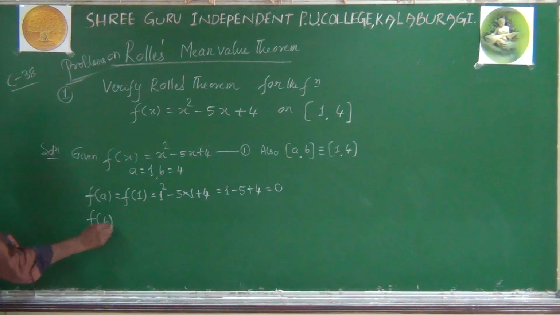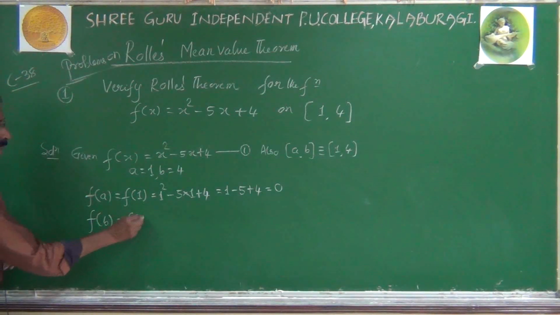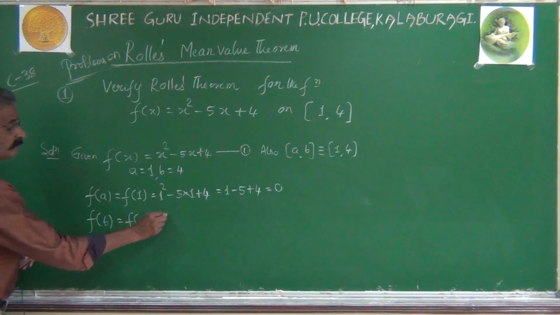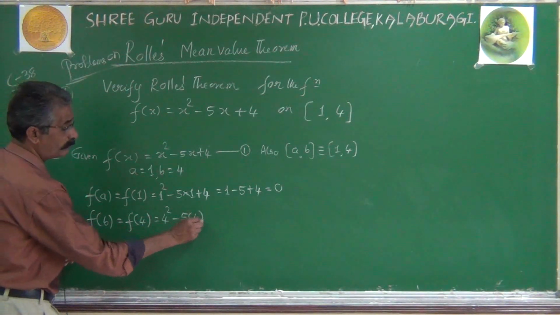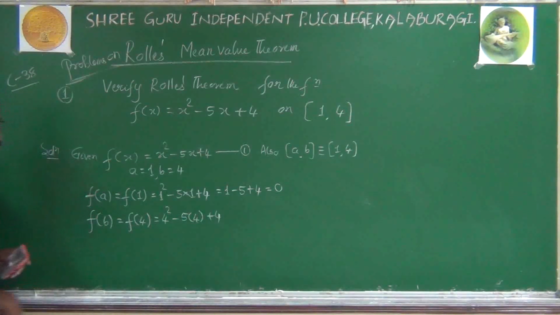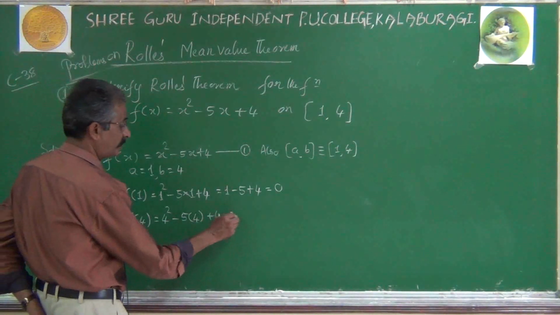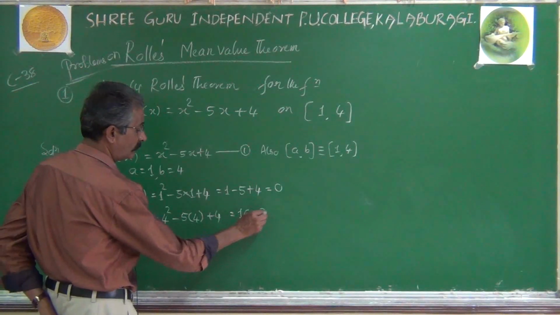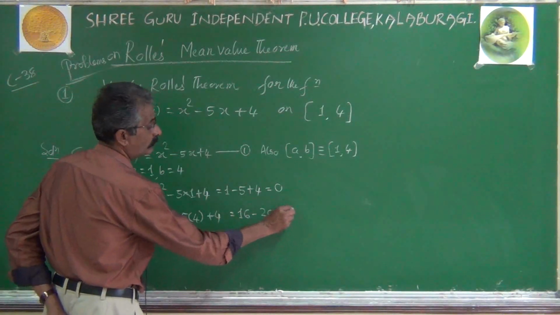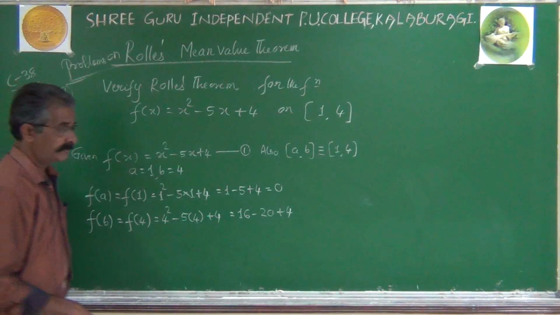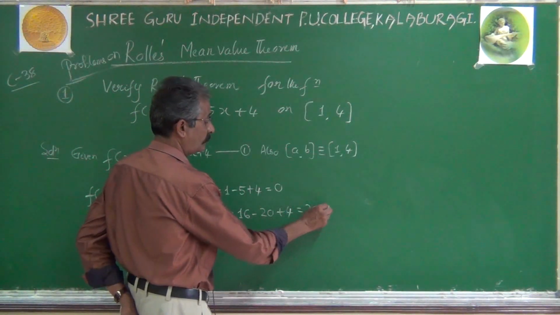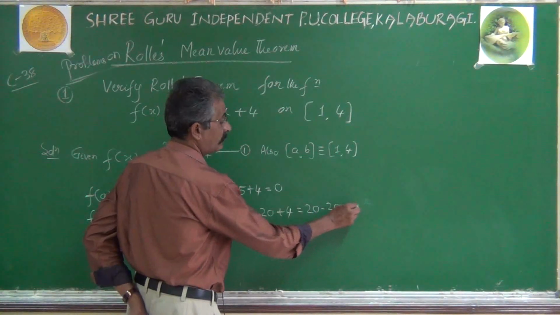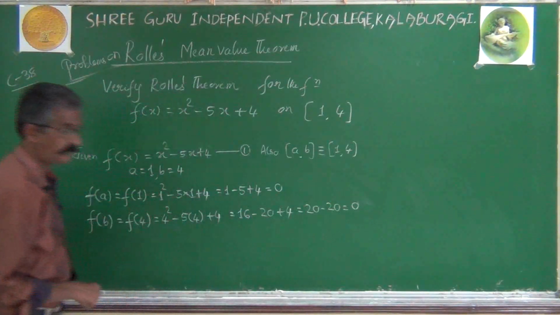Also f of b means f of 4, which is 4 square minus 5 into 4 plus 4. That is 16 minus 20 plus 4, 20 minus 20, certainly 0.